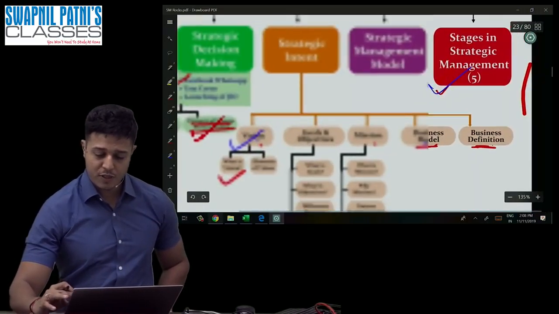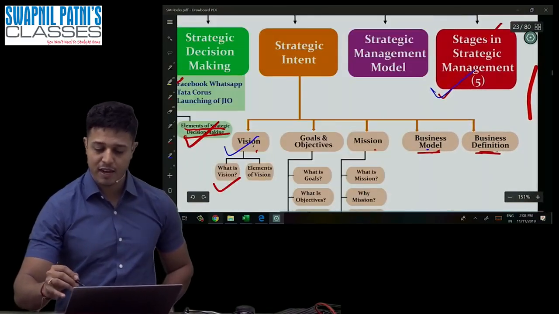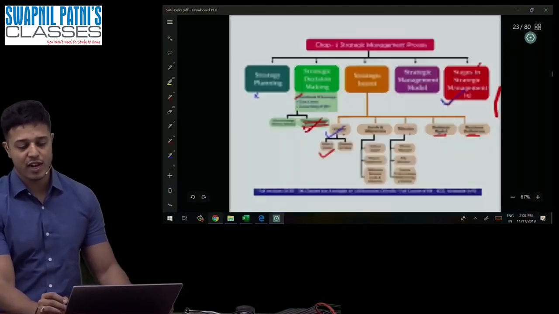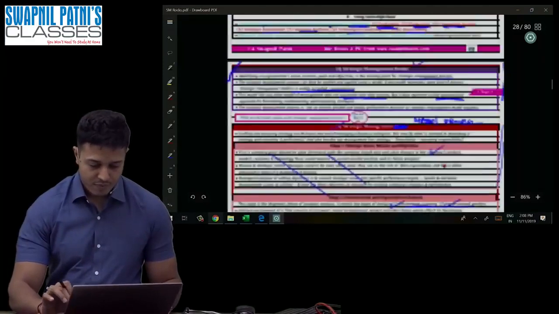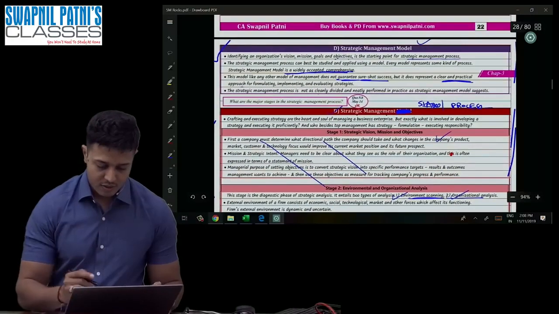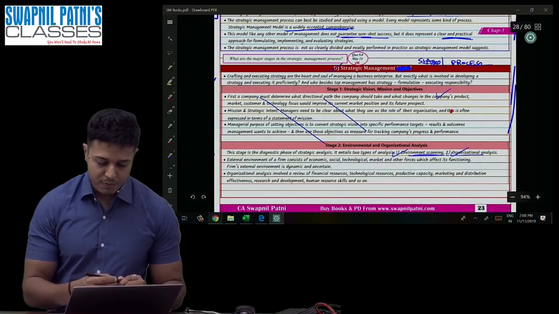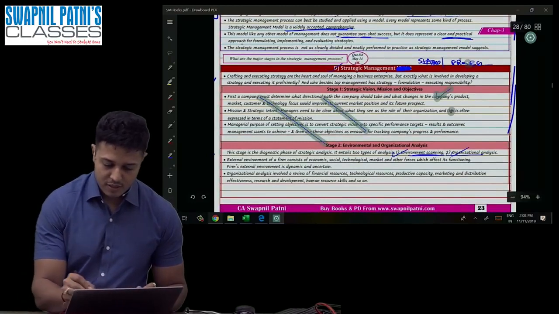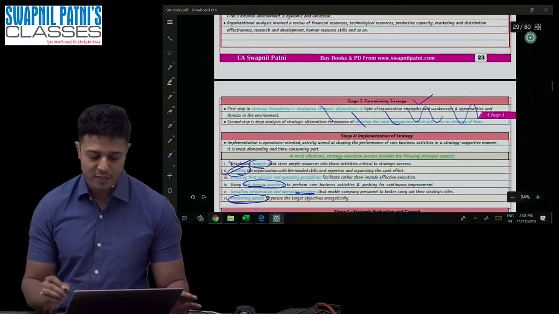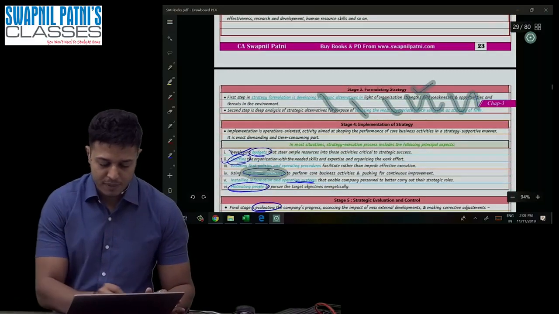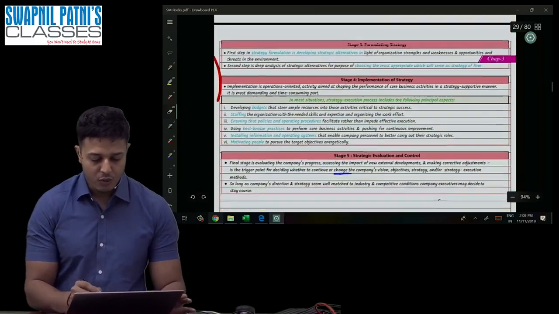Next question of this chapter is about the stages in strategic management. There are 5 stages of the strategic management process. Let's revise these 5 stages. What is the first process, guys? Number 1, the vision. Number 2 is the analysis of the existing one. Number 3, you make strategy. Number 4, you implement the strategies. And number 5, you evaluate your strategies.